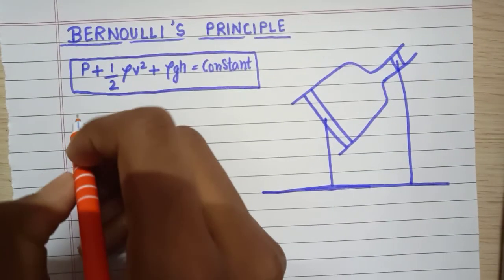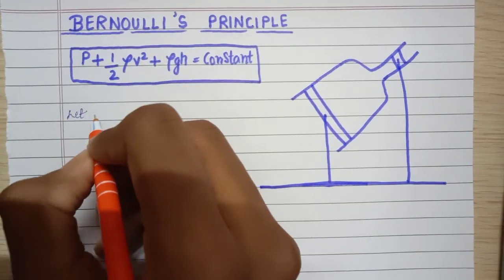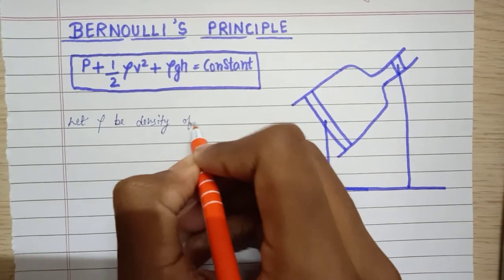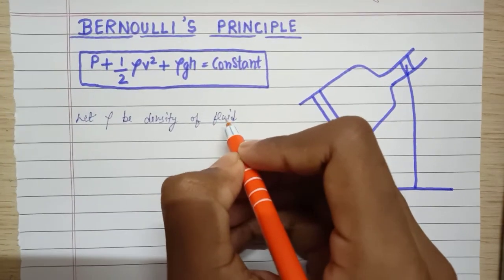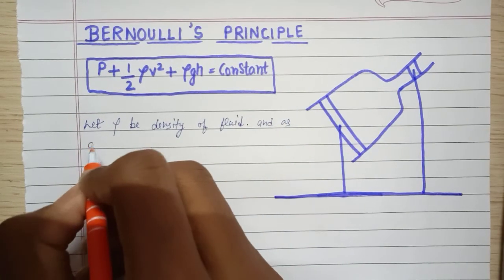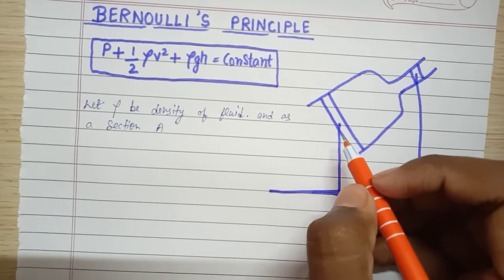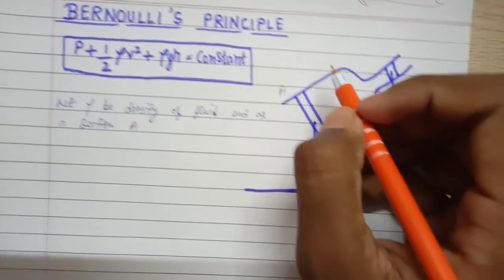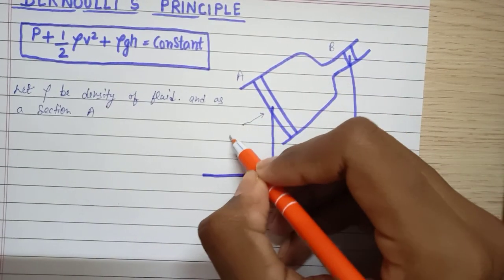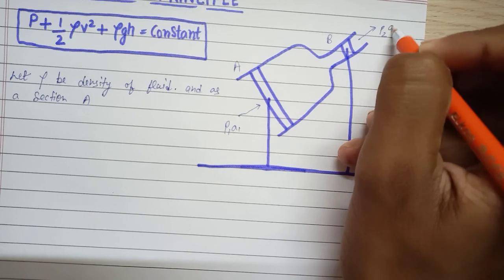So firstly, taking the assumption, let rho be the density of the fluid and A the cross section. This is section A and this is section B. Here the pressure P1 acts at A1, and the pressure P2 acts at A2.